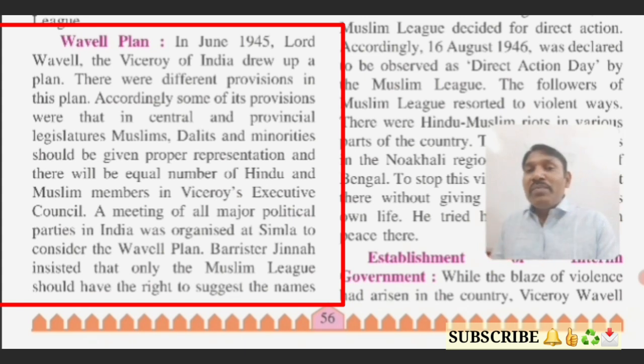So there should be representatives of all the people, for example Muslims, Dalits, minorities as well as Hindus, but the number of Hindus and Muslims should be equal according to the Wavell Plan.